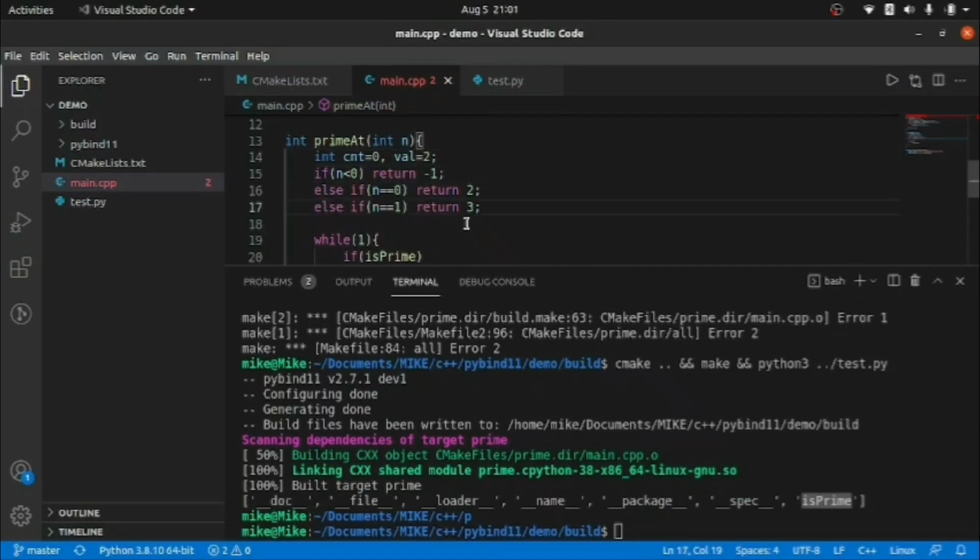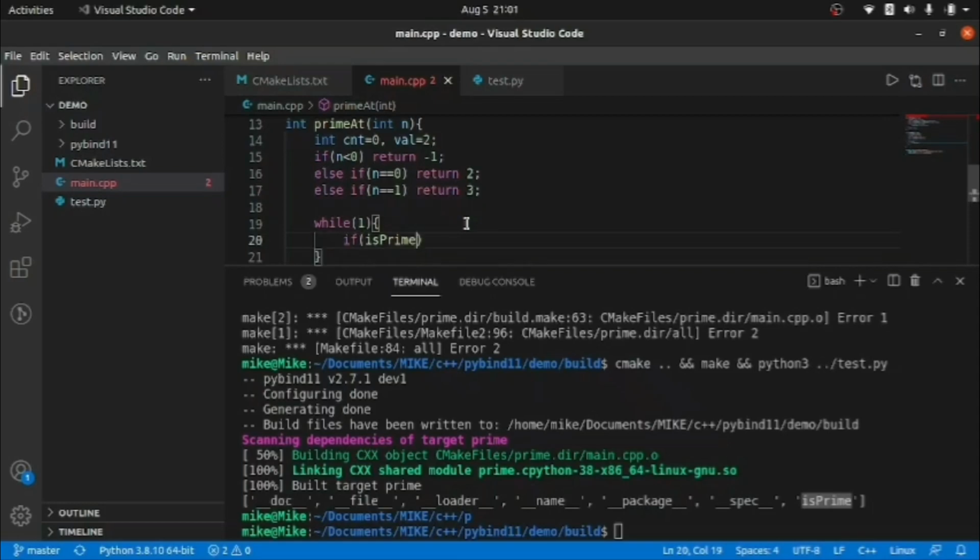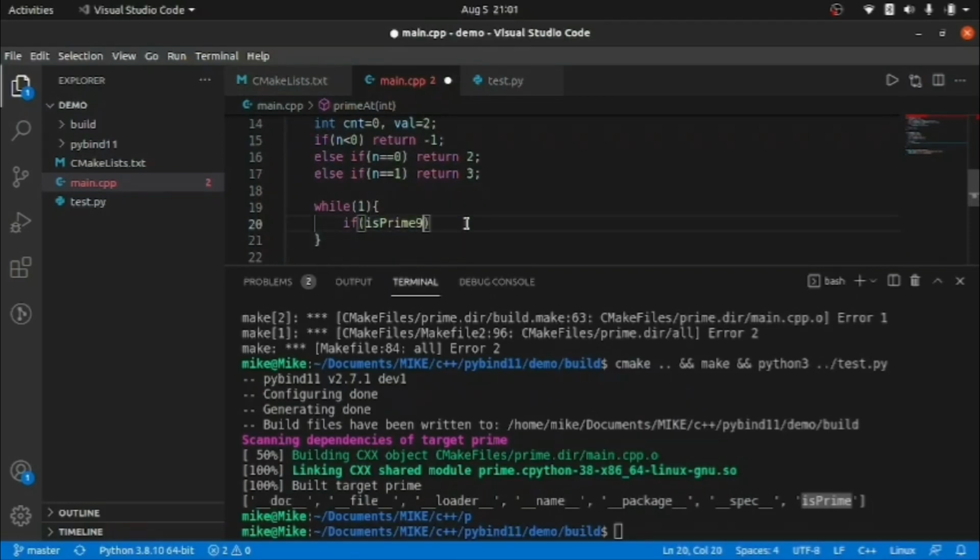Okay, so we start from 2. Now when we check the prime number, we are going to pass 2 inside here. If it's a prime, then what are we going to do? We'll definitely increase the counter by 1, right?